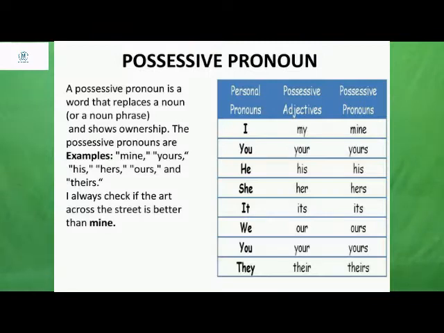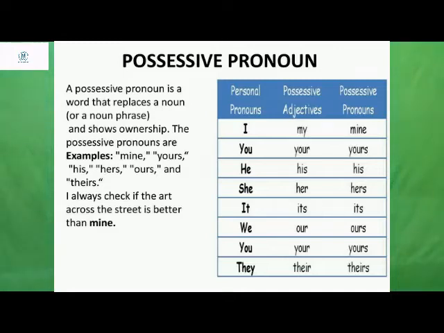Now we are going to discuss possessive pronoun. So what is a possessive pronoun? A possessive pronoun is a word that replaces a noun and shows ownership. Ownership means to whom something belongs. That type of ownership is explained using possessive pronouns. Possessive means ownership: you are saying something belongs to someone, so that someone is the owner of that thing. So there, what type of pronouns do you use?